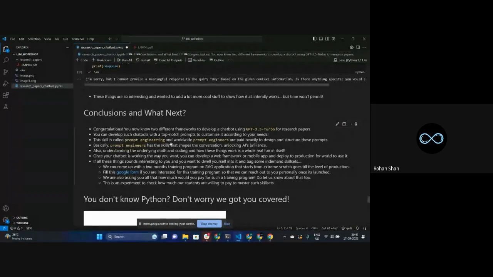So if any one of you is interested to learn these kinds of skills in detail, from scratch till the level of production, where I was talking initially about some kinds of applications that we can build, right? Any kind of application, even if not to the level that masses of people can use across the world, at least a few people, your friends, can use it, or you can use it for your own work. It will still be good, right?